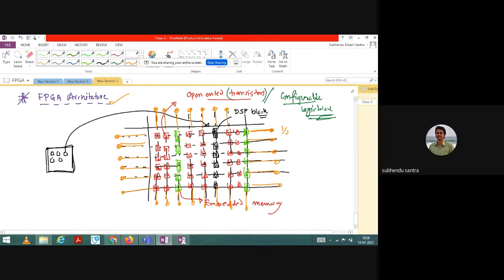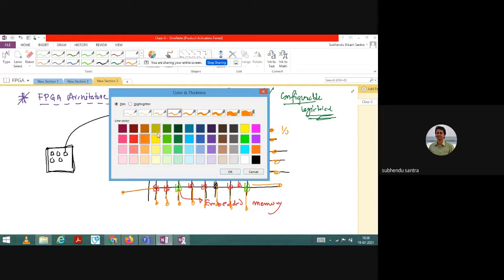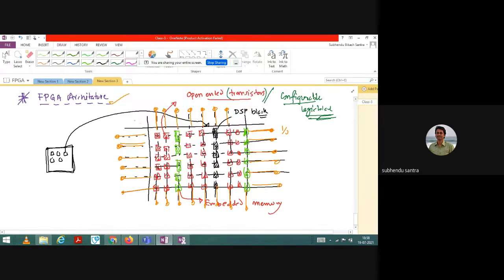And this you can consider to be a chip. Let me take this one. This one is the FPGA chip you can consider. And externally you have a lot of input output IO pins. So Spartan, let us say Spartan 3, or Spartan 6. So these are chips available for this FPGA architecture. So basically, it has open-ended transistors or configurable logic blocks. Logic block means we need to use a digital circuit, right?